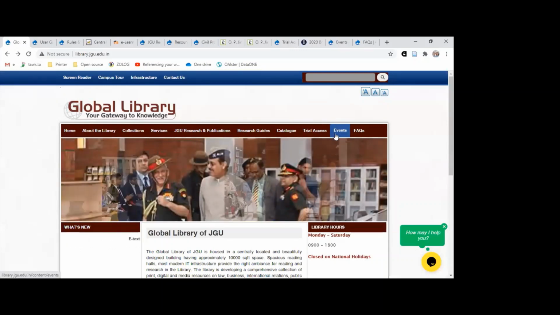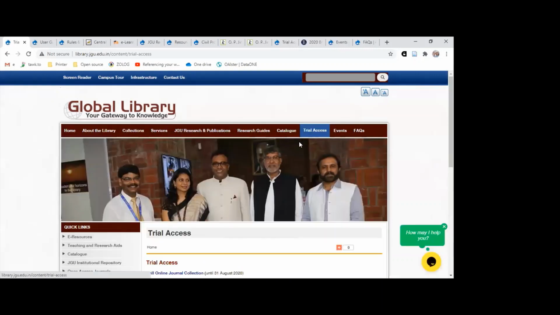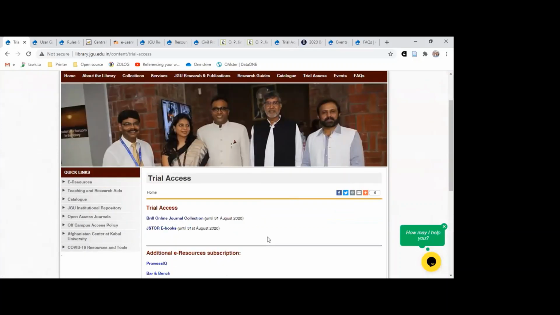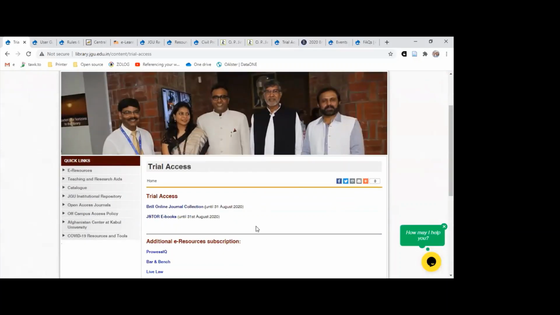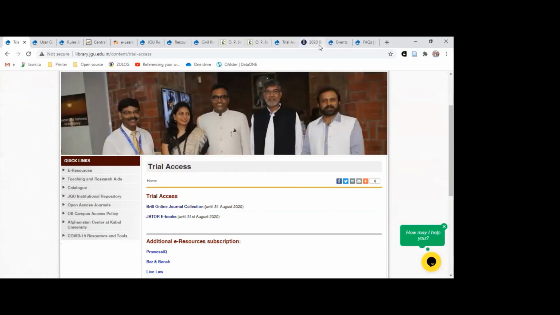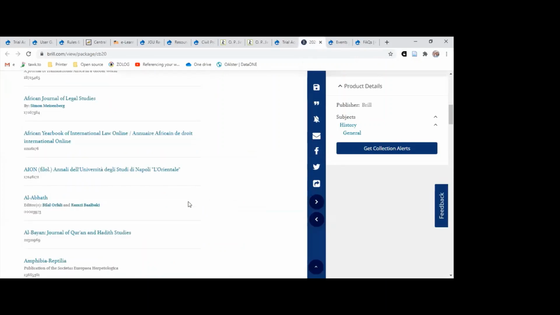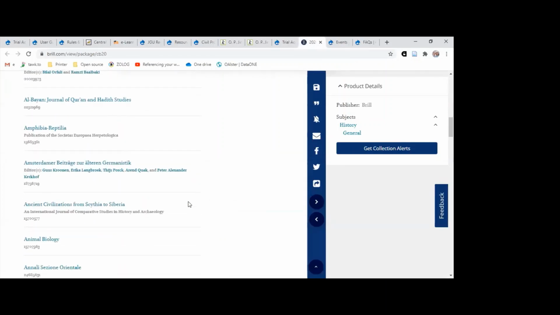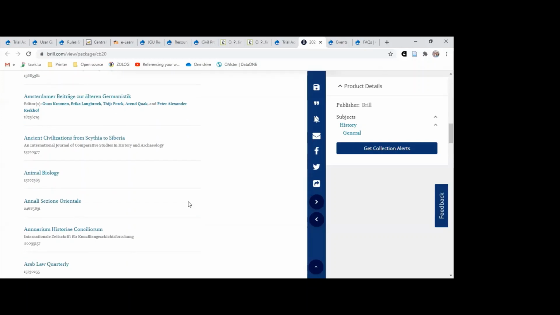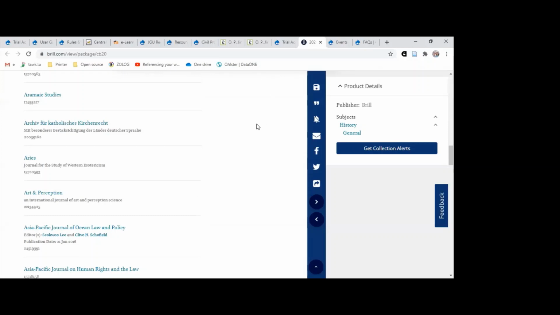Next Ritu, on the events. Ritu, yes, just to interrupt you, I think you explain them what the trial access is. These are the resources that we don't have regular subscriptions. Exactly. They've been made available by the publishers or the producers on a trial basis, right? So they will be available only for a short period of time, just for assessment and evaluation purposes. That must be distinguished that these are only for trial. So this is the trial access databases, which you may or may not use, but if you find something useful, you should give feedback to us whether you found it useful.